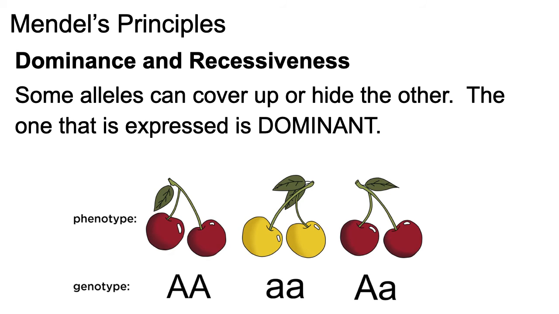So if the genotype is big A, big A, both dominant alleles, we're going to have the red phenotype. The middle, little a, little a, this is homozygous recessive. These are the recessive genotypes, and the phenotype is going to be yellow. And then the third option, big A, little a, where we have different alleles, a capital letter and a lowercase letter. The capital letter will mask the recessive trait. Therefore, the dominant trait will show up and the phenotype will be red.